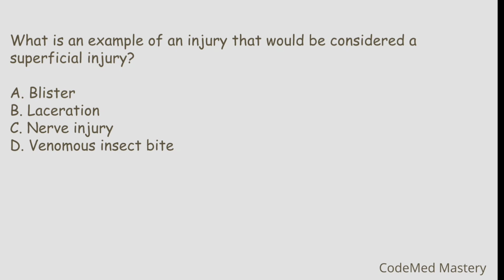What is an example of an injury that would be considered a superficial injury? So which of this injury is considered superficial? Option A blister, option B laceration, option C nerve injury, option D venomous insect bite. The right answer is option A blister, because blister is a small pocket of fluid in the upper skin layers, so it is considered superficial. Laceration is a deep cut, and a nerve injury will also be deep, and venomous insect bite, it will be stinging from the venomous insect. So that is not considered superficial. So right answer is option A.